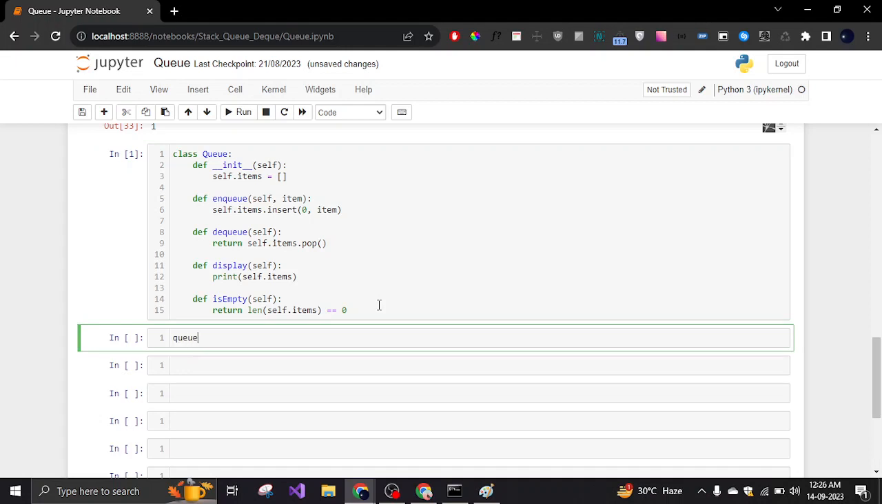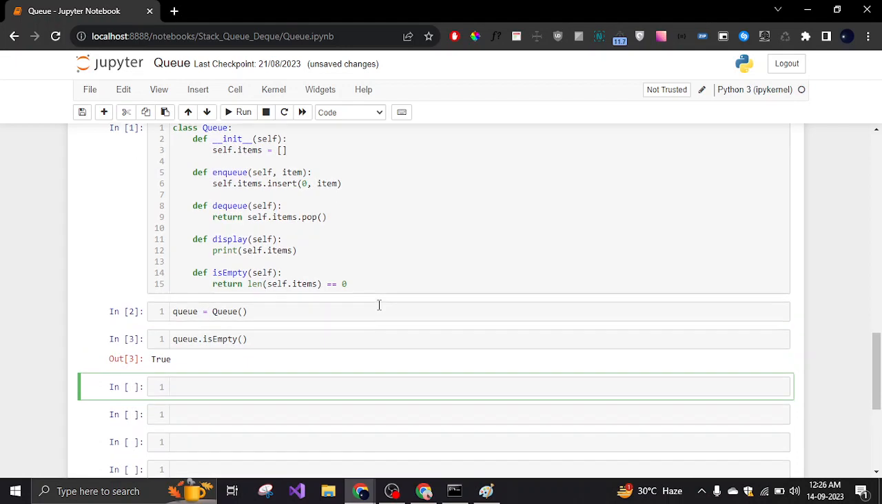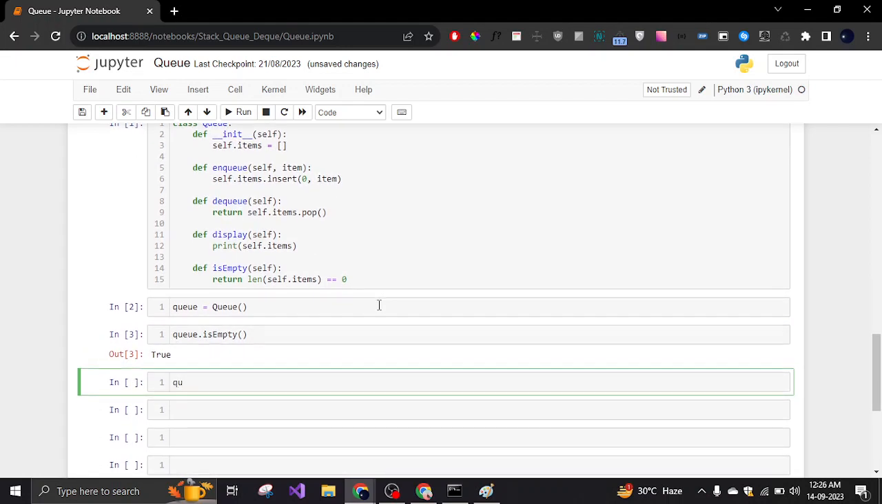So we're going to declare a queue. Okay, so first we're going to check if it's empty, right? So is empty. Of course it's empty, so it's going to return true. Now let's add some items to it.